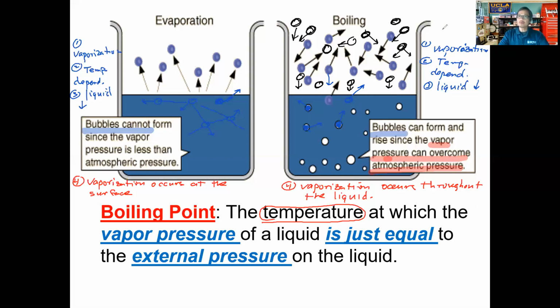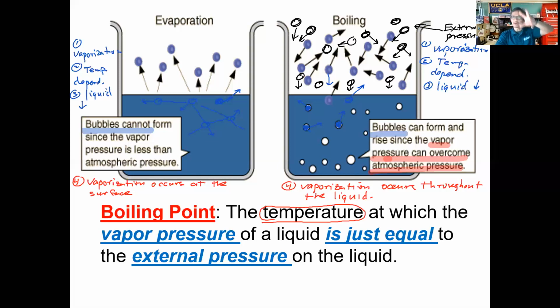So this is what we refer to as the external pressure. The external pressure is the pressure exerted by the air particles on top of the liquid pushing down on the liquid. Remember, we talked about that external pressure as atmospheric pressure. We can feel the air particles pushing down on us, that atmospheric pressure.